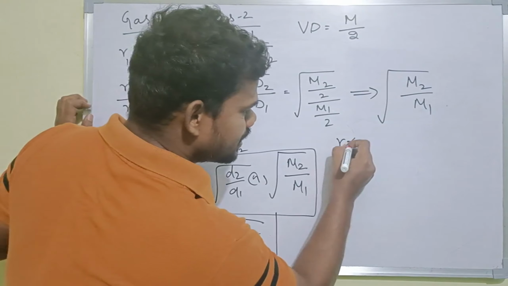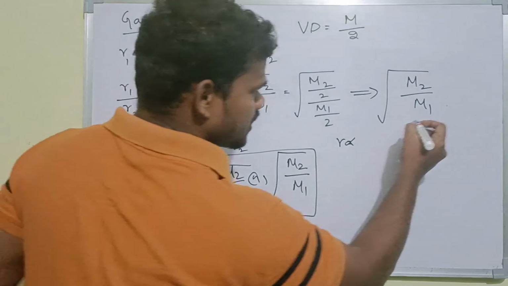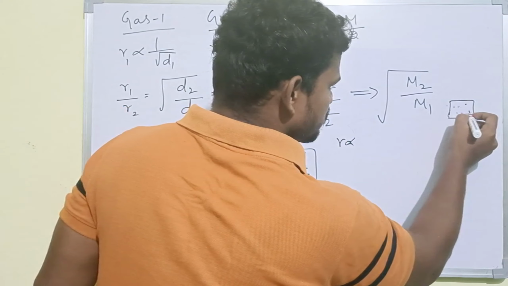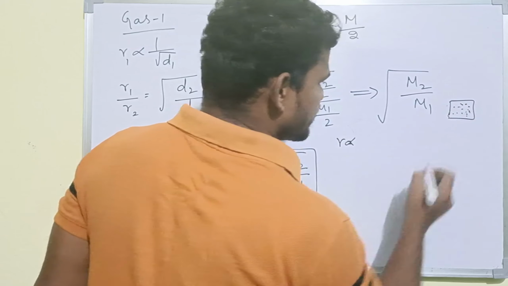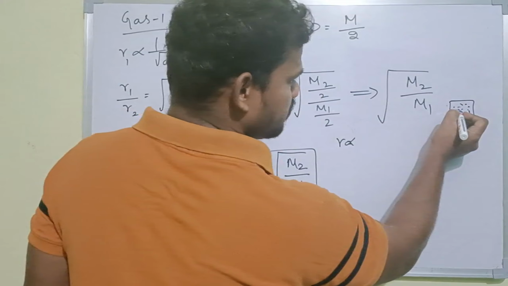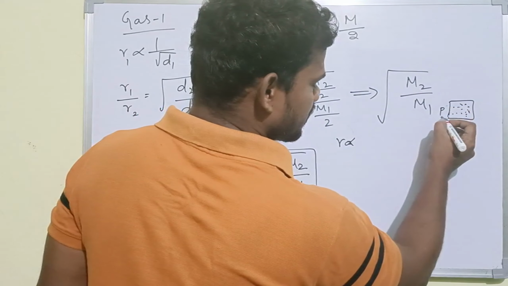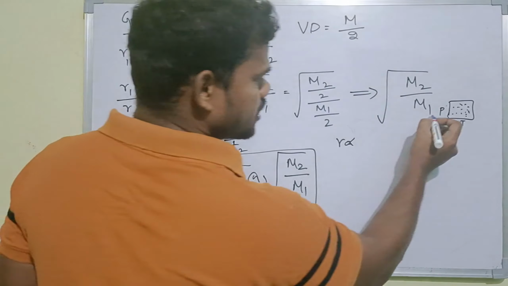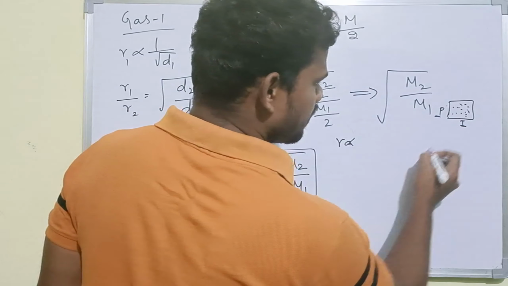Let us take an example: we have a container with gaseous molecules, in which diffusion or effusion takes place under constant pressure and temperature.